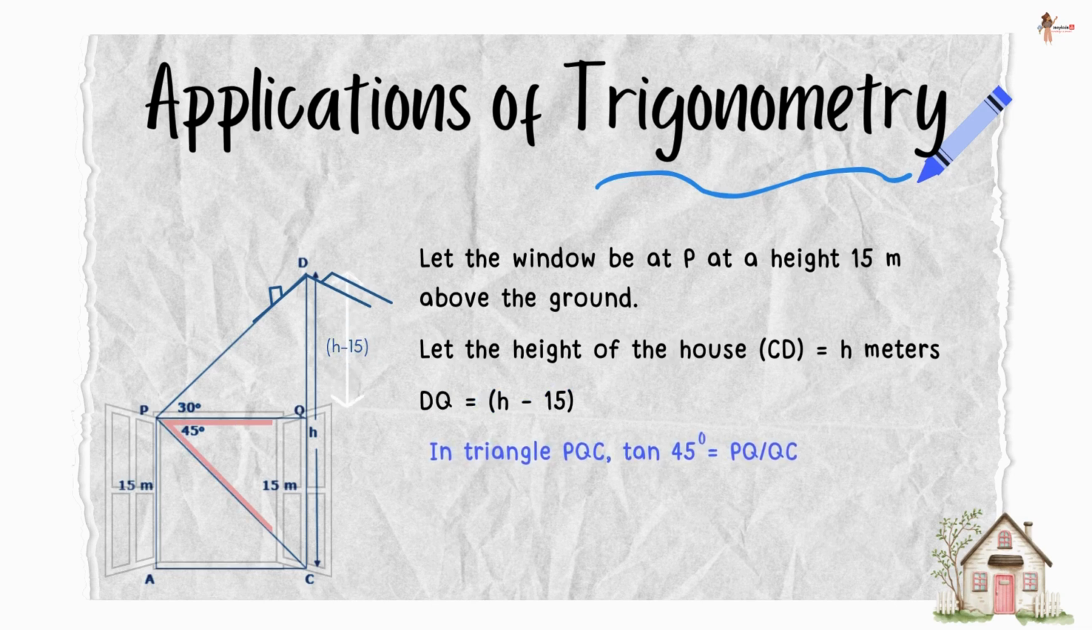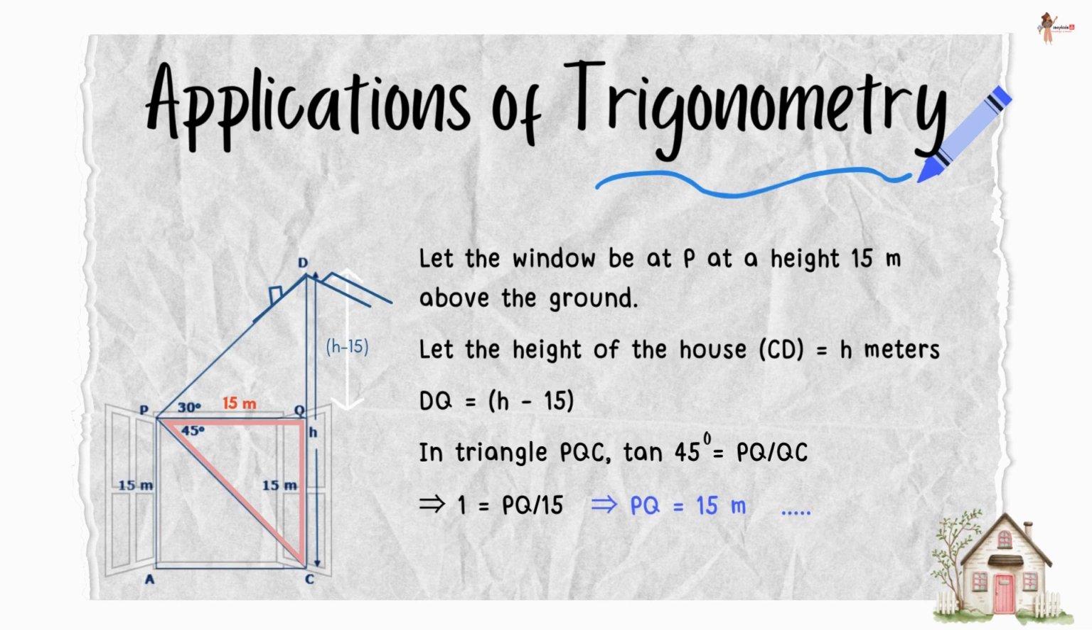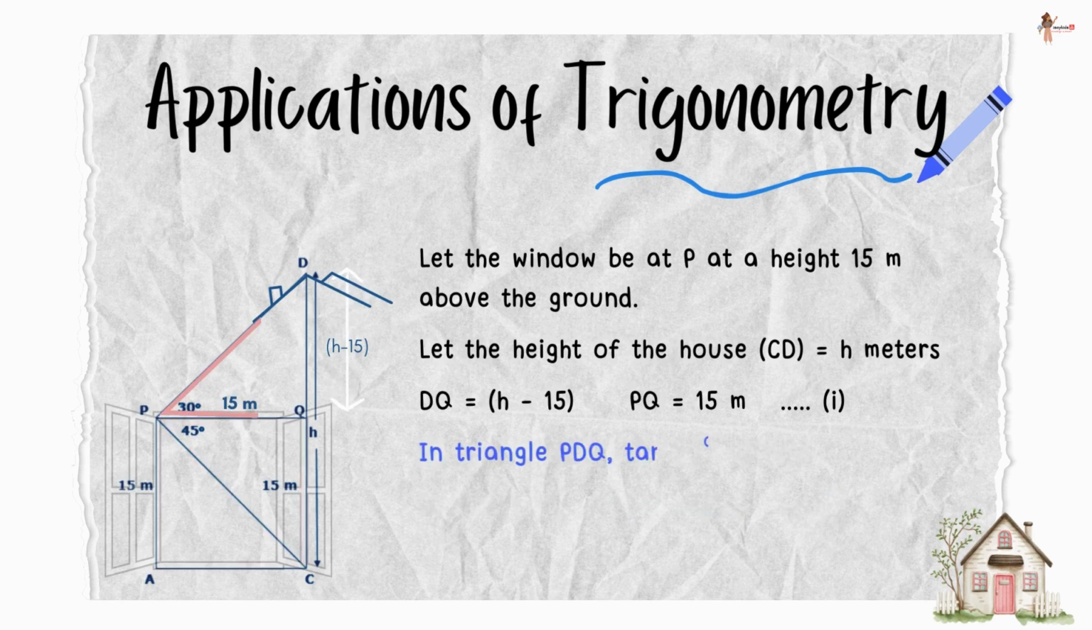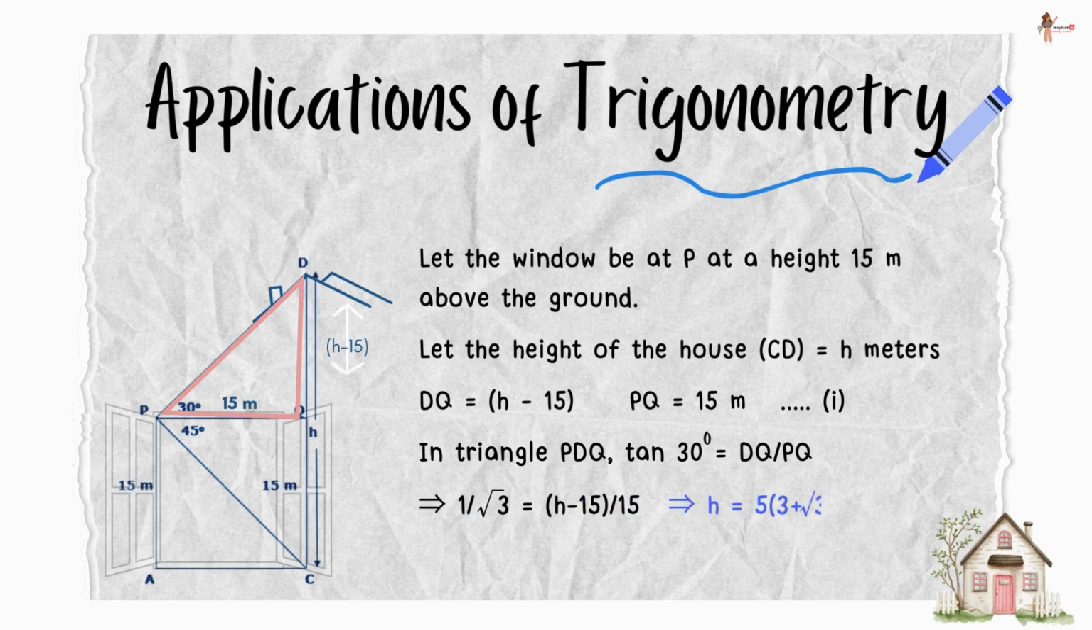Now in triangle PQC, tan 45 degrees is PQ upon QC, which means that 1 is equal to PQ upon 15, which means PQ is 15 meters. Now, in triangle PDQ, tan 30 degrees would be DQ upon PQ, which means 1 upon root 3 is h minus 15 upon 15, which gives us h as 5 times 3 plus root 3.